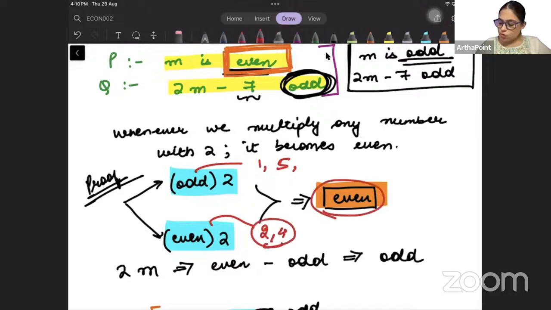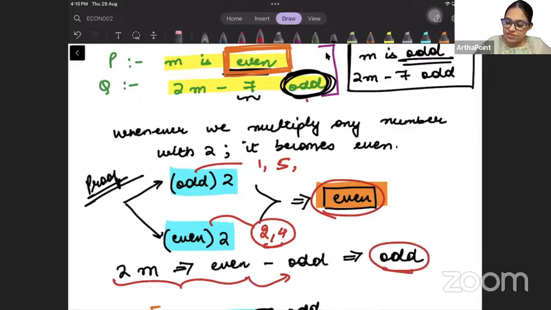2 into m will always be even. And even minus odd is always odd. So the proof is that the answer will always be odd. You will always get an odd answer. Is this clear? Okay.